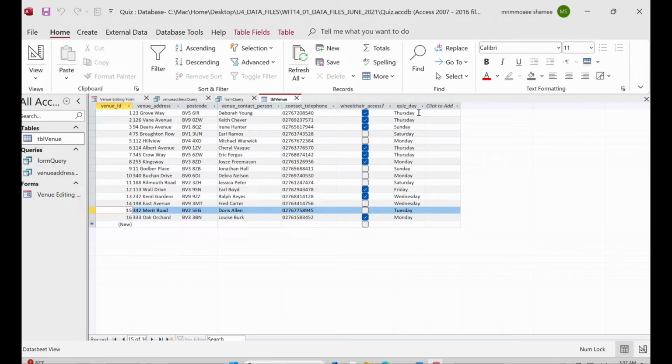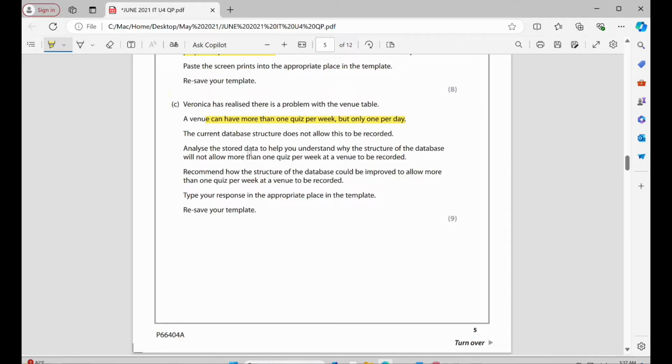So if there is another, suppose there is a quiz set on Sunday, then there should be another venue ID one, right? But it's not there. The current database structure does not allow this to be recorded. So we have to analyze the stored data to understand why the structure of the database will not allow more than one quiz per week at a venue to be recorded.